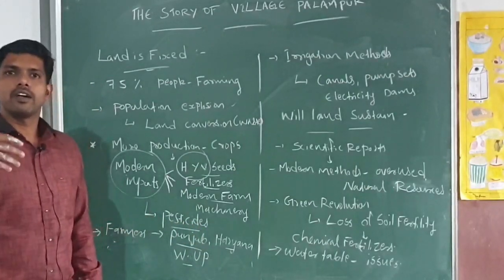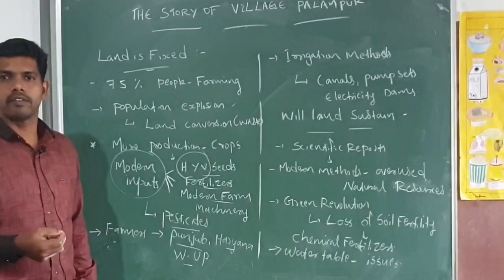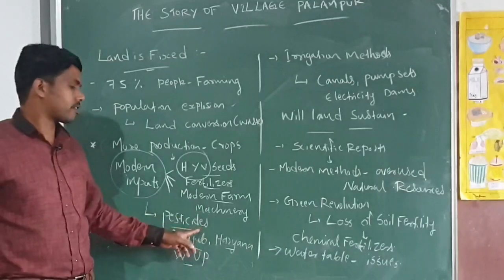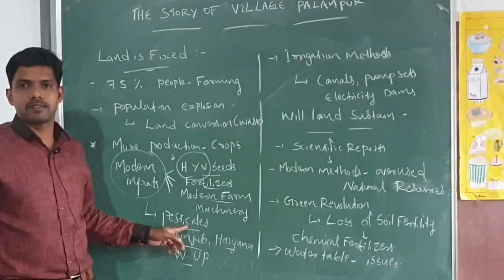Pesticides also give protection to the crops on their land, especially from pest attacks. Against pest attacks, farmers use chemical pesticides.